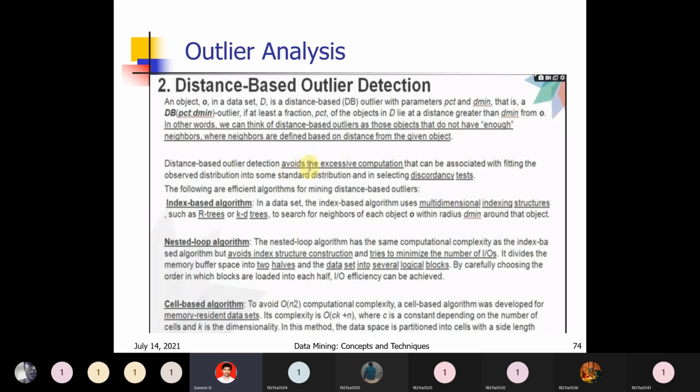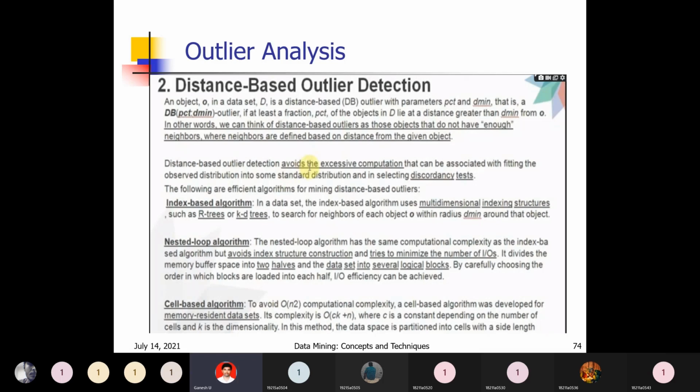We create that, and based on that indexing structure, we find the outlier. Next, nested loop. The advantage of nested loop is that it consists of one loop within another, with a number of iterations. It avoids the index structure construction. The same process as the above algorithm is done, but the difference is that the indexing structure need not be constructed, and it tries to minimize the number of inputs and outputs. So complexity and efficiency can be improved.